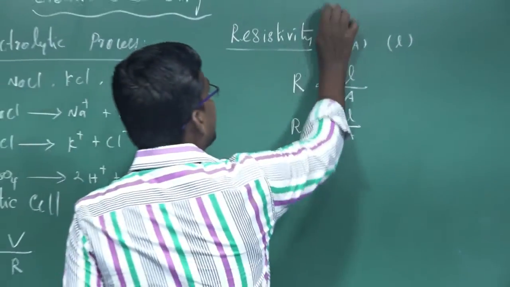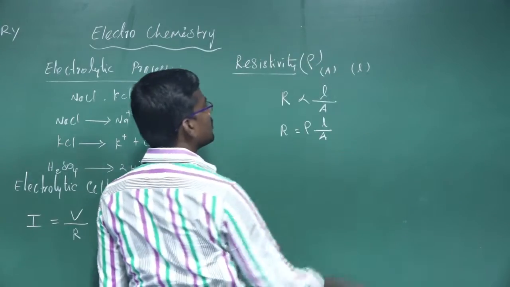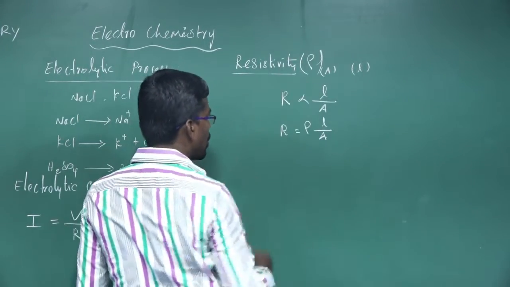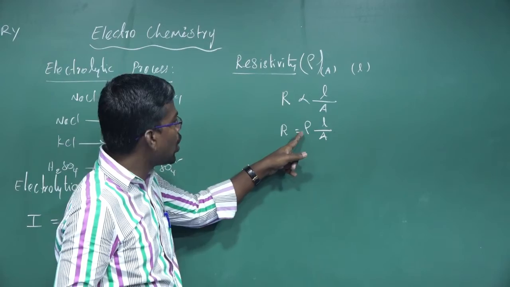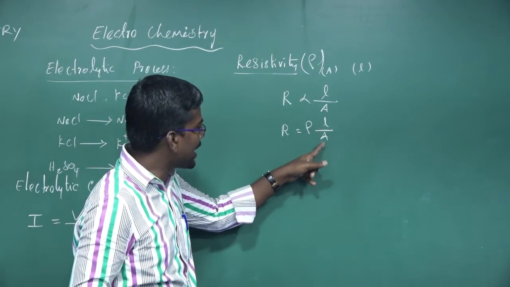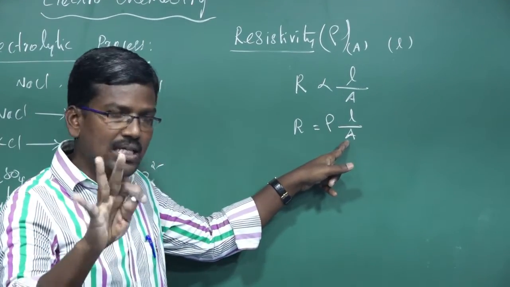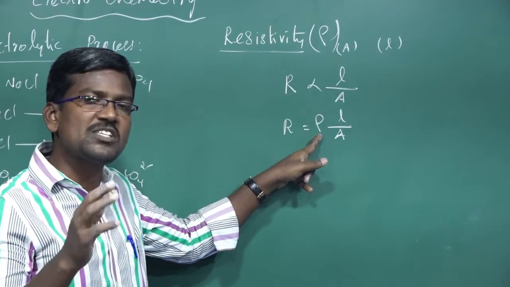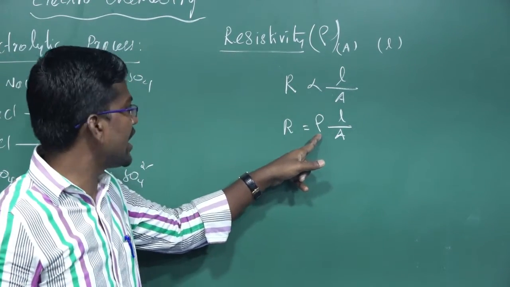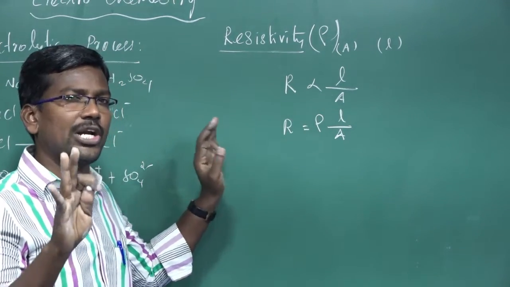Here L divided by A is the cell constant. Rho is the specific resistance or resistivity, and R is the resistance of the electrolytic solution.